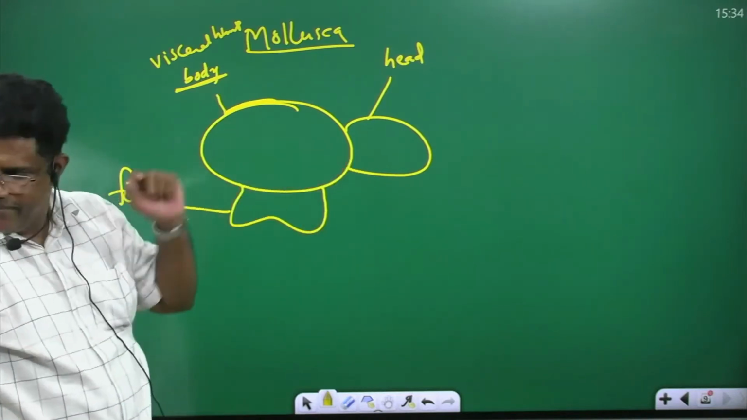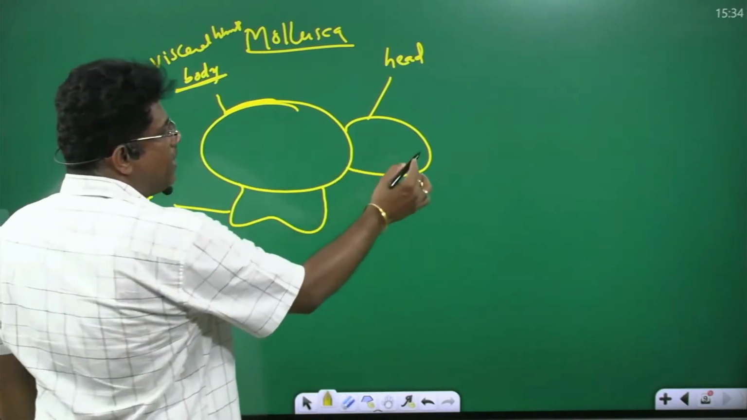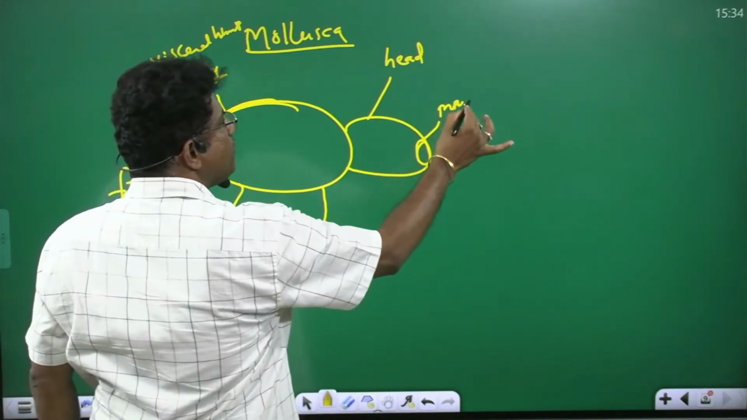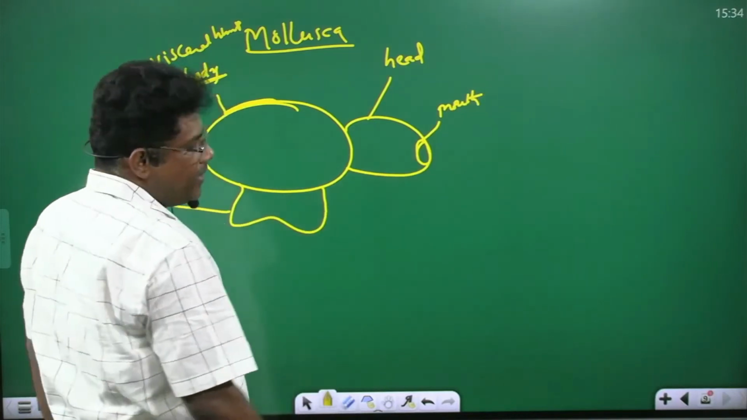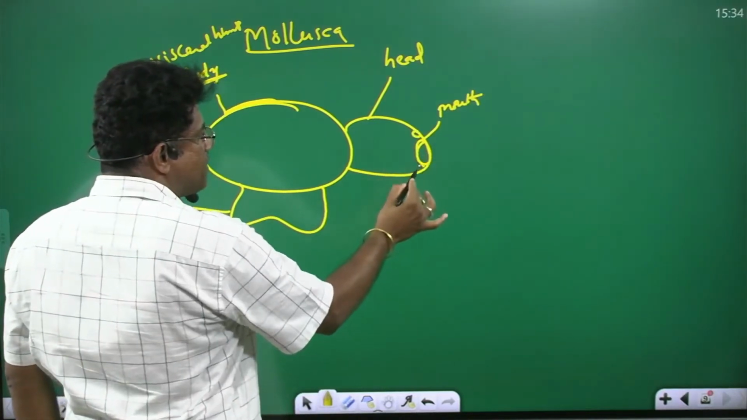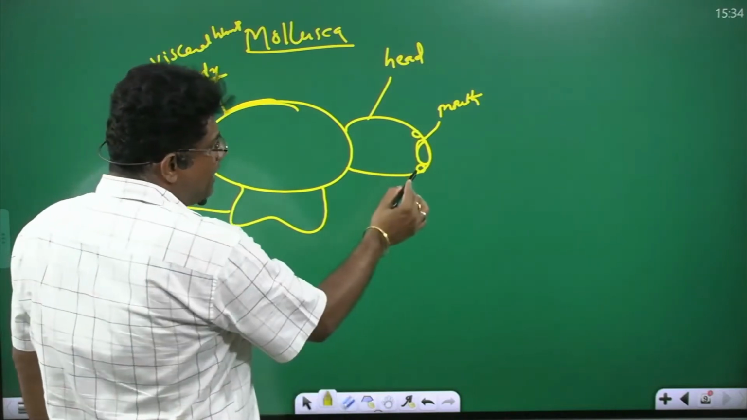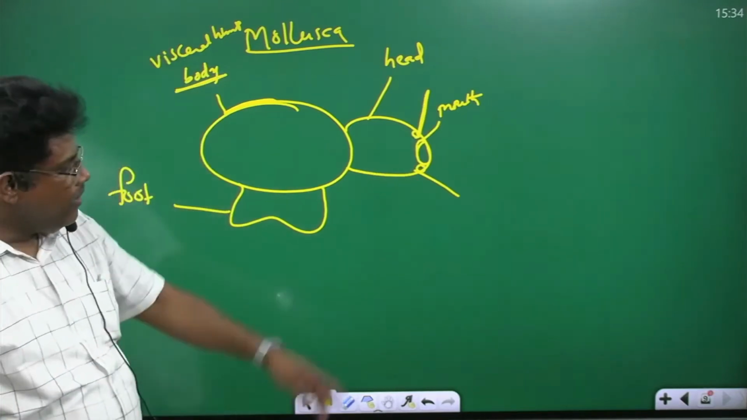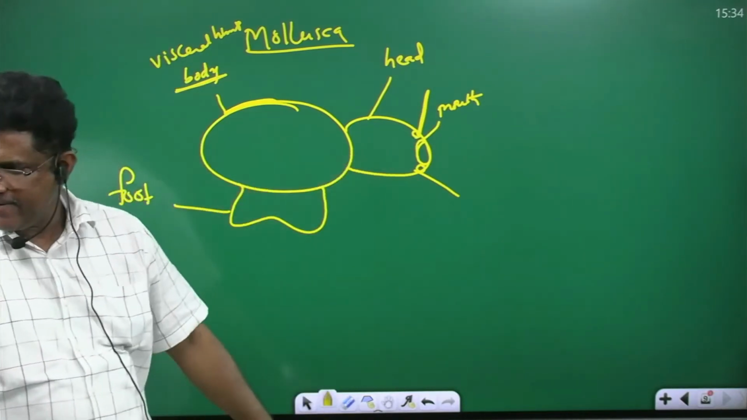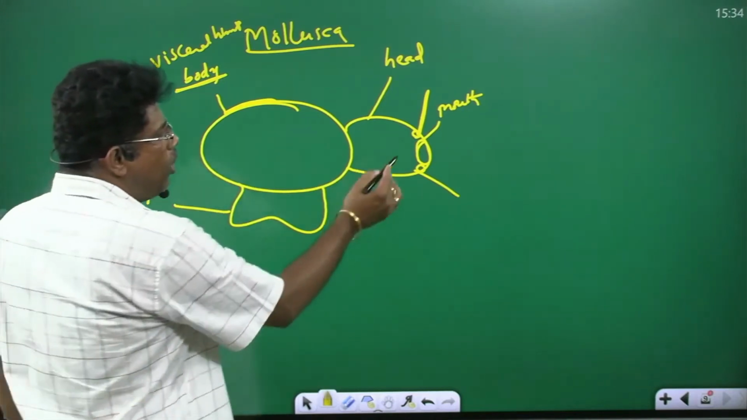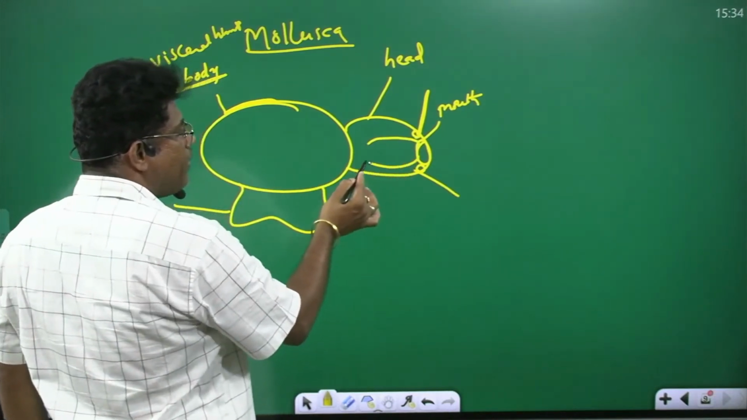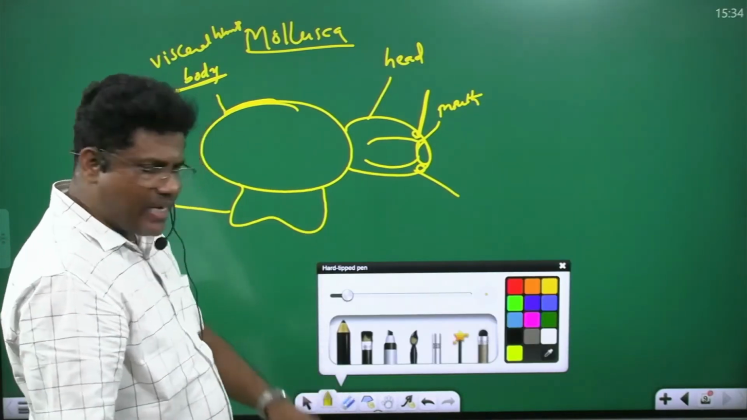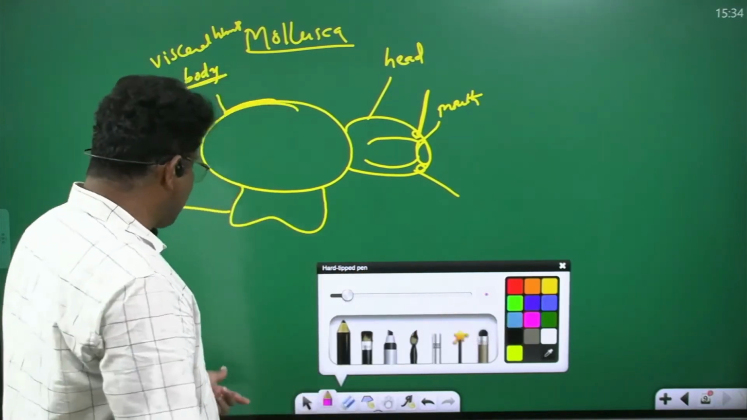Now this is what? Head. So you listen here. In the head, mouth present. In the head, eyes present. In the head, tentacles present. Mouth present, eyes present, tentacles present. Mouth opens into buccal cavity. Mouth opens into what? Buccal cavity. In the molluscan buccal cavity,